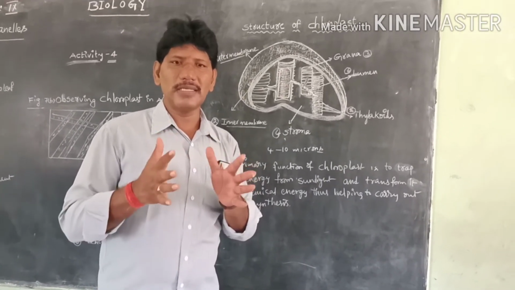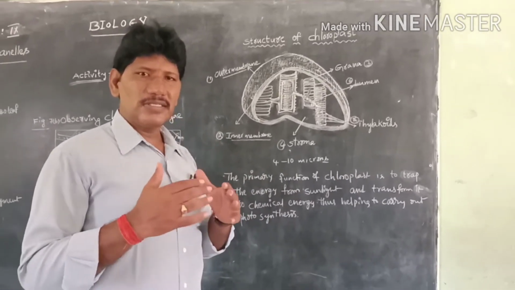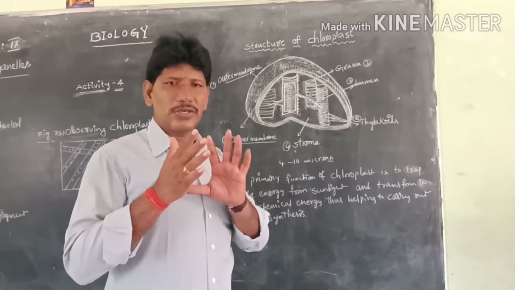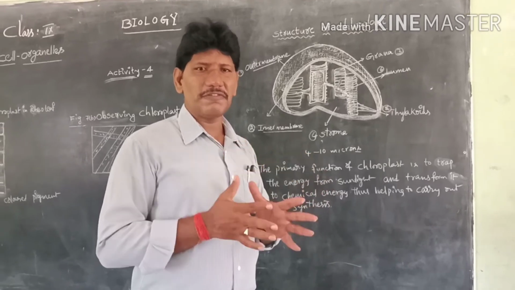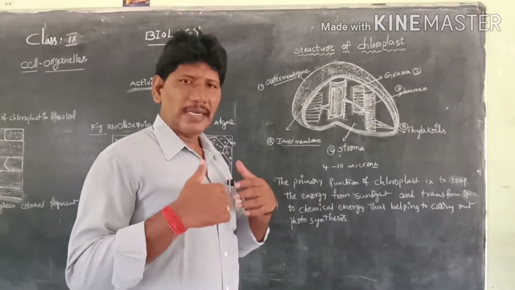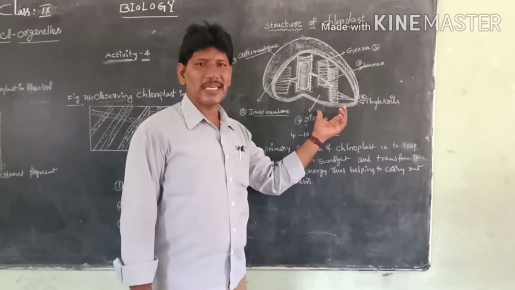So this phenomenon in nature is called photosynthesis. This is the first chapter in 10th class nutrition. In the chapter, we have to learn the structure of chloroplast, structure of leaf, and the mechanism of photosynthesis, light reaction and dark reaction. So we have to learn the entire chloroplast structure in the 10th class first chapter.